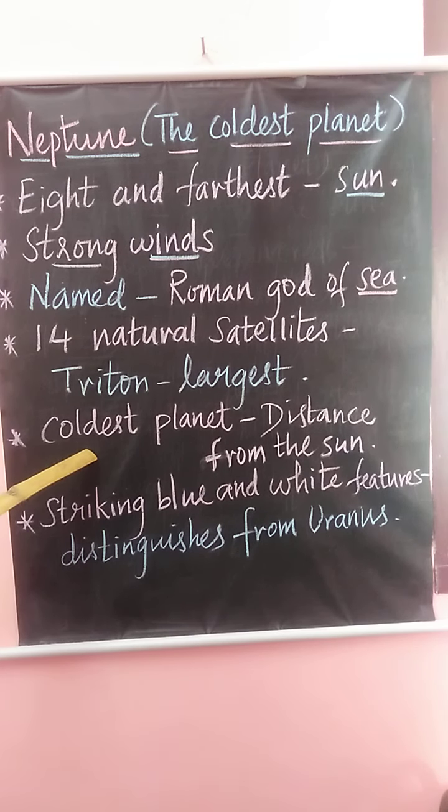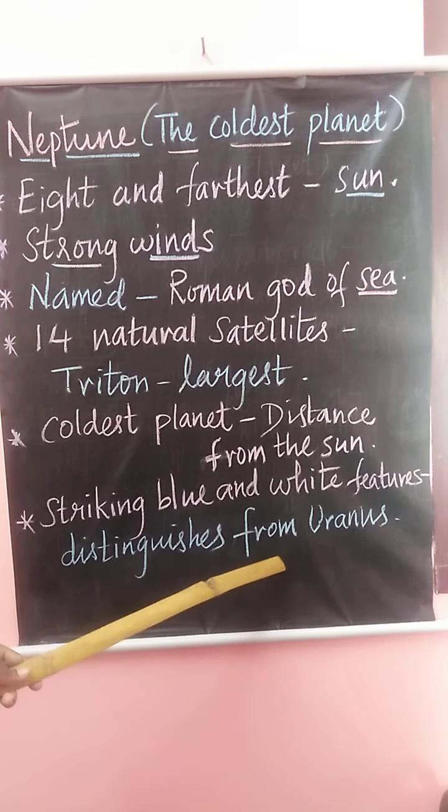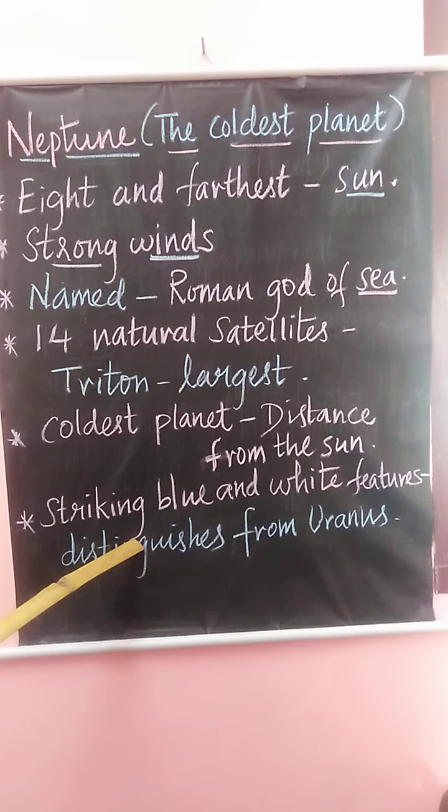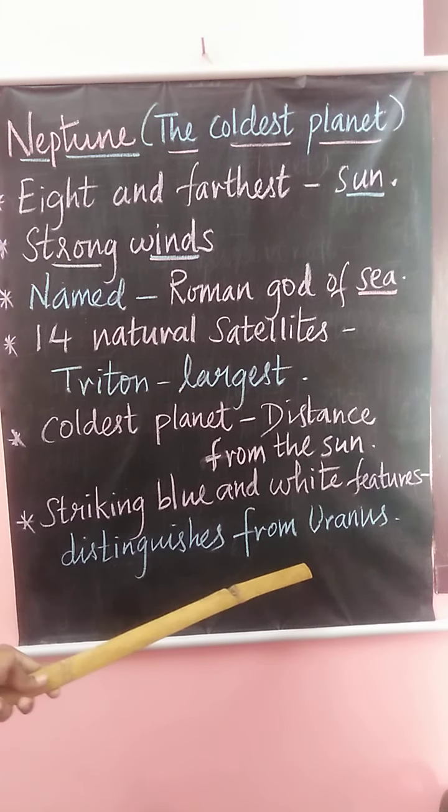The striking blue and white features of Neptune help to distinguish it from Uranus. Neptune is made up of particles of icy methane and minor gases in the atmosphere, which give Neptune its deep blue color. With that, we can differentiate Neptune and Uranus.